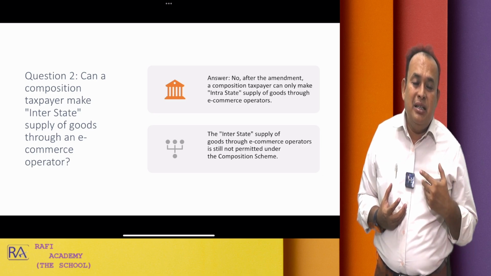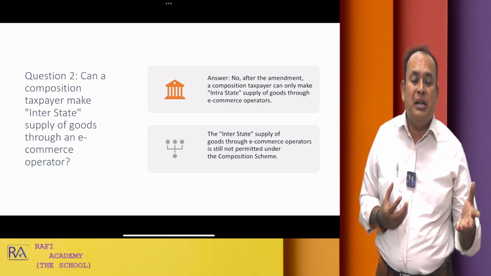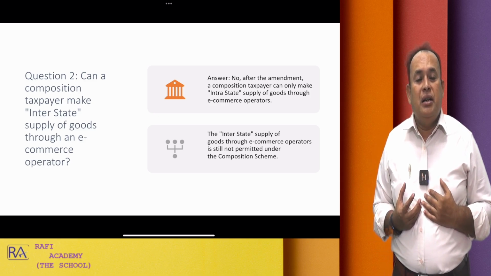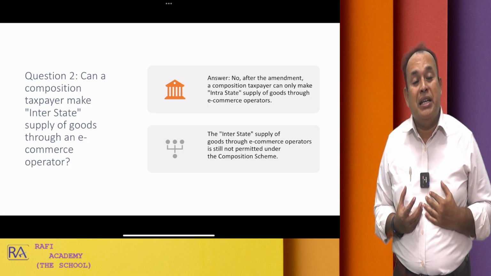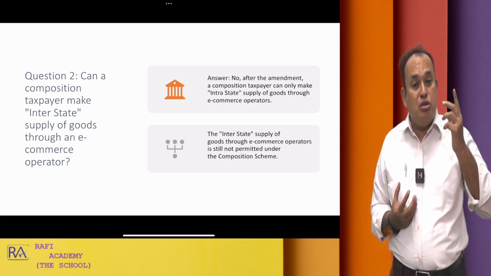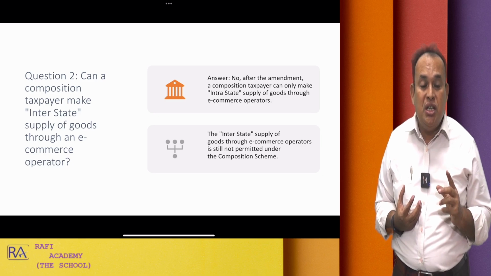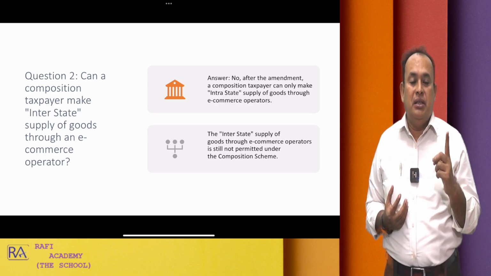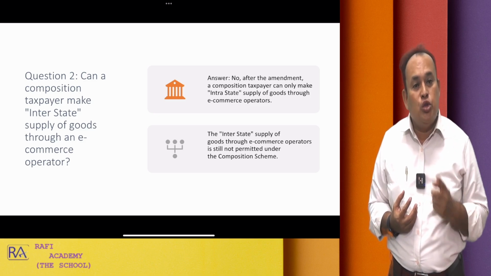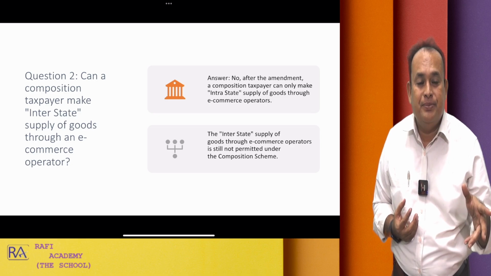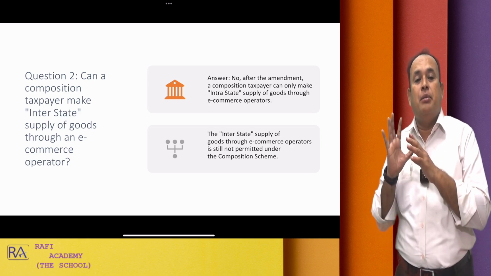A trader supplying the goods through an e-commerce operator is well eligible for the composition scheme from 1st October 2023. Ensure that as a trader, I should not sell my goods through an e-commerce operator at interstate level. I can sell the goods through an e-commerce operator at the intrastate level. This is the amendment.